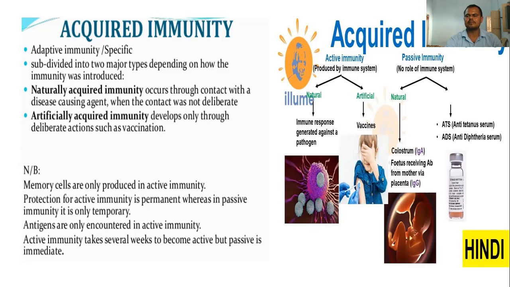and anti-diphtheria serums are developed from in vivo agents. So this is what happens in acquired immunity. Memory cells are developed by active immunity. Memory cells are B cells. Memory B cells developing in acquired immunity give the second protection from active immunity, whereas in passive immunity, antigens are only encountered in active immunity, and active immunity takes several weeks to become active, but passive is immediate. Passive immunity gives the response immediately, but active immunity takes several weeks of time.